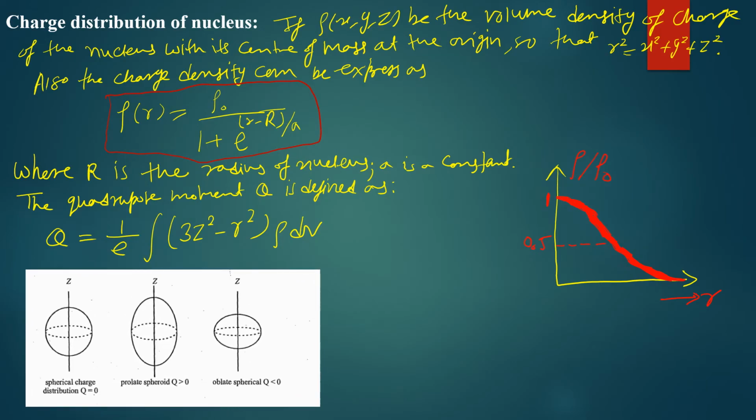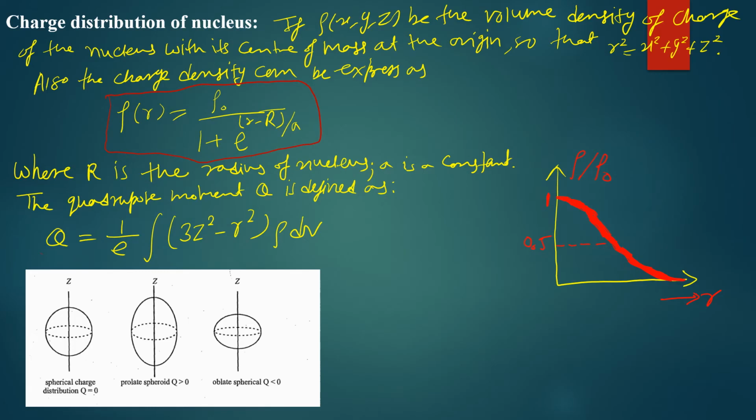And then using this charge distribution, when the charge within the nucleus is distributed asymmetrically, the nucleus has a finite quadrupole moment, and we can calculate the quadrupole moment by using this formula.